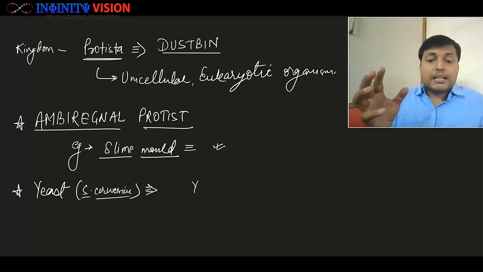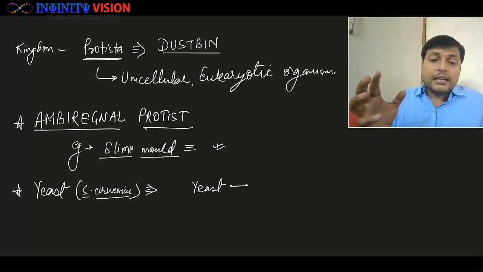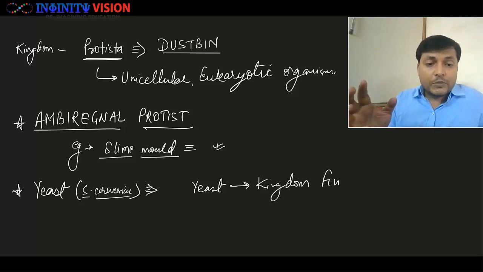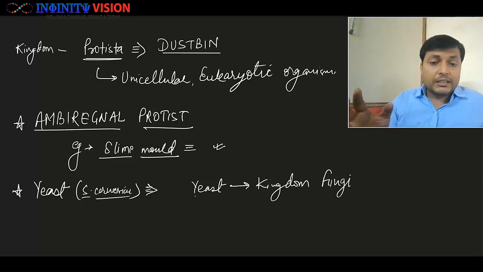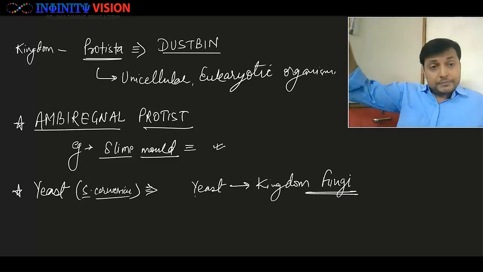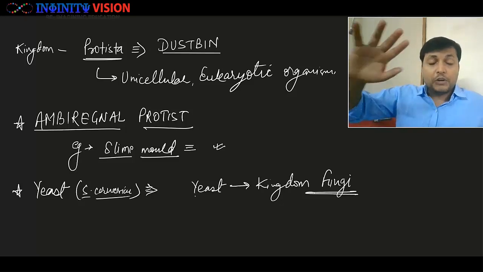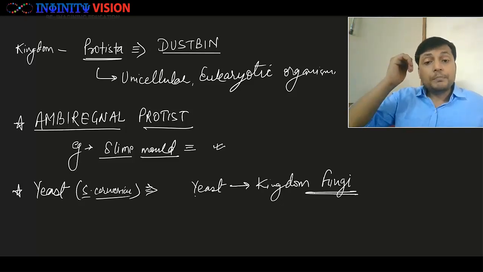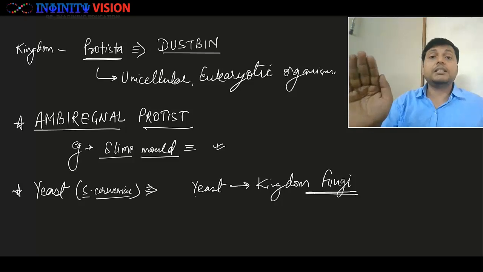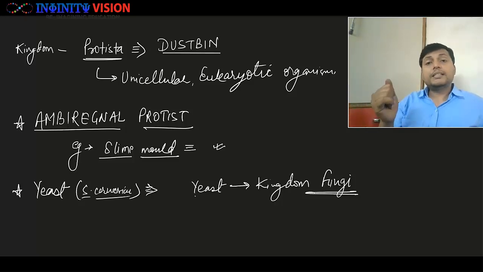Okay, and we classified yeast in the kingdom fungi. Do remember that despite yeast being unicellular and eukaryotic, it is not a member of Protista. It was earlier, no more. Now it is a member of kingdom fungi. So yeast is a unicellular fungus. It is the only exception. All fungi are multicellular except yeast.